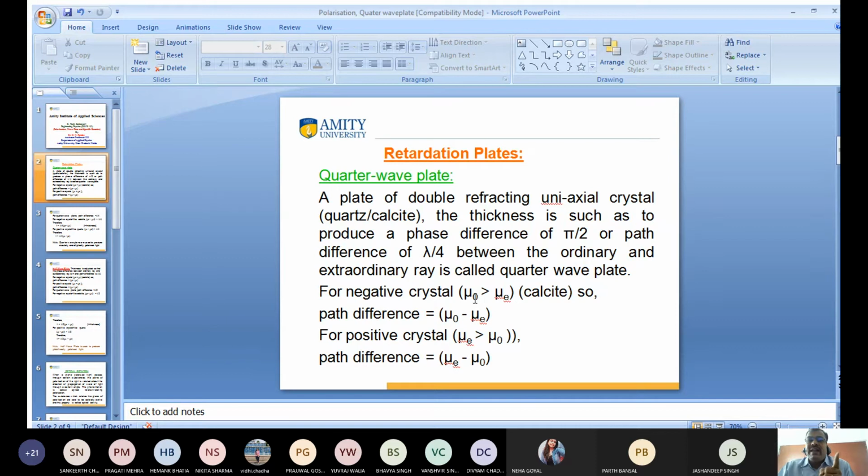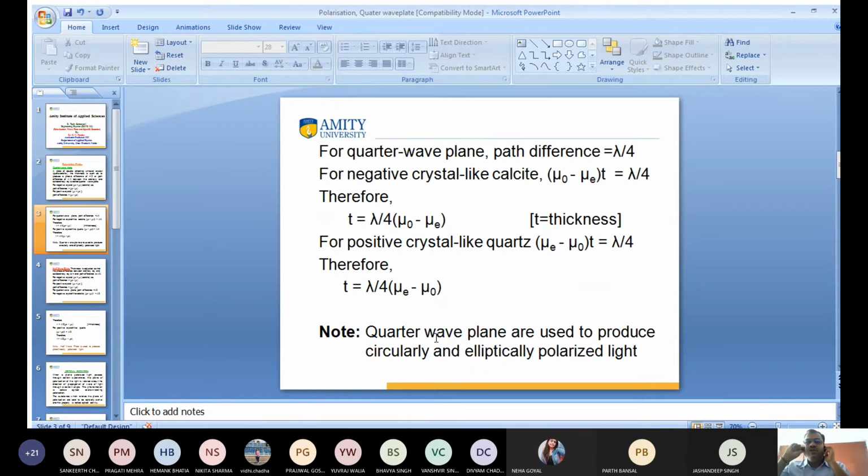And what is a negative crystal? A negative crystal means the refractive index of the ordinary ray of light is greater than the refractive index of the extraordinary ray of light, so that the path difference is mu O minus mu E, where mu O is the refractive index of the ordinary ray and mu E that of the extraordinary ray. This is for a negative crystal, and this is for a positive crystal. So for a quarter wave plate, what is the path difference? The path difference is lambda by 4.